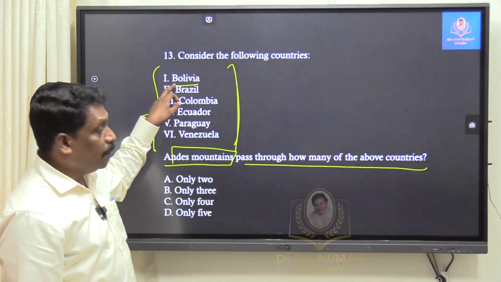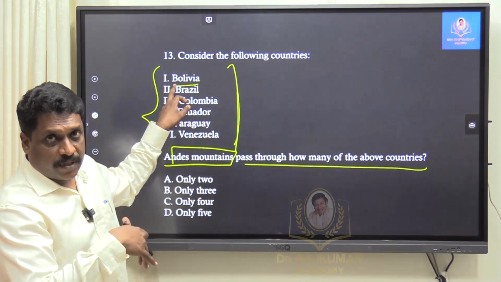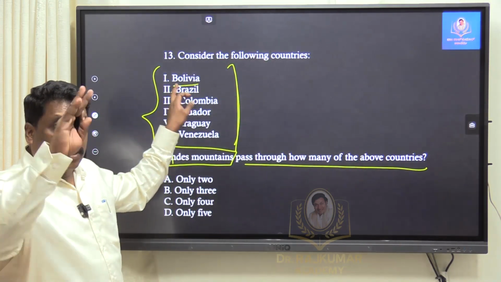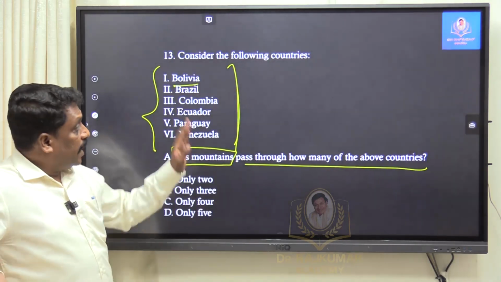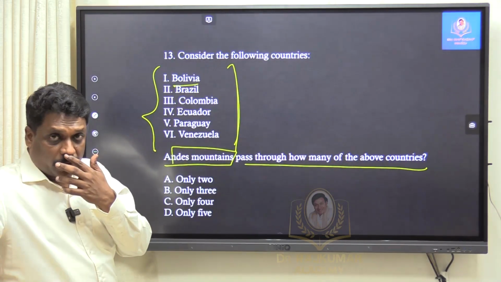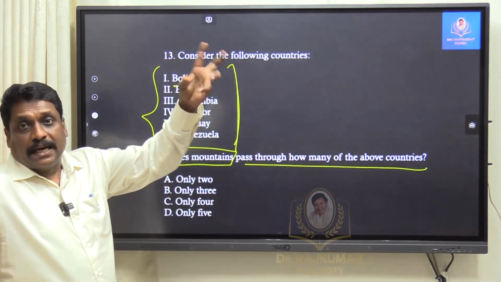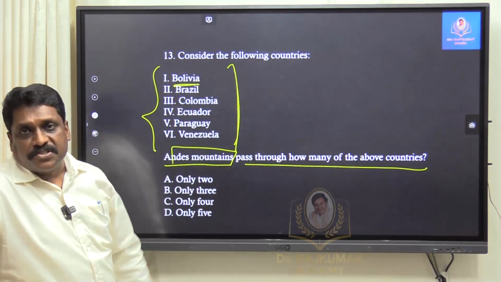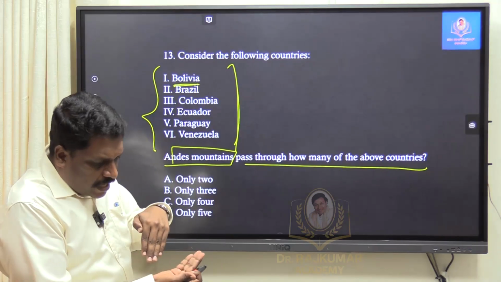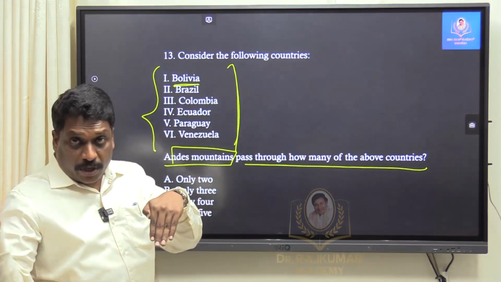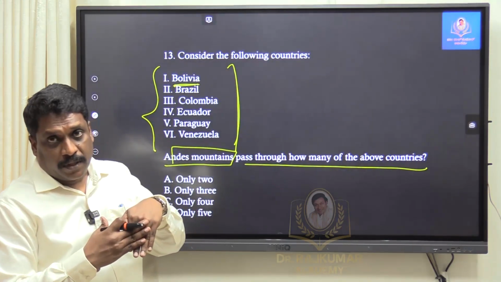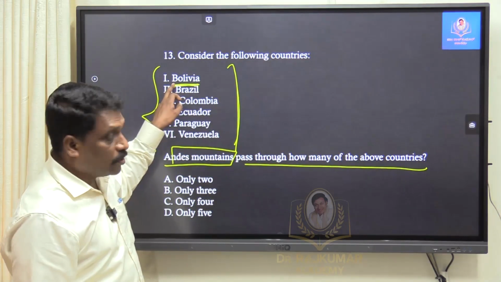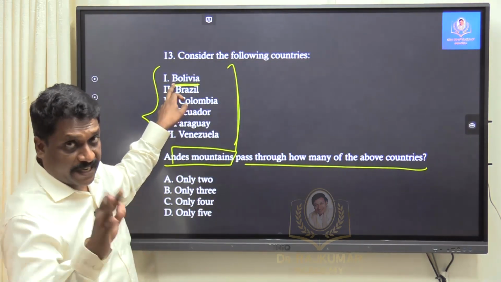Bolivia, almost central, but still on the western side. Right? Bolivia is still a very part of what? Andes mountain. And when I talk about the capital of Bolivia, La Paz, this is the highest capital in the entire world. Okay. And you have a very important lake called Titicaca. Right. Bolivia is very, very popular, and I know the fact that Andes runs there, right? But otherwise also Bolivia is largely in the western side. Though it does not have a coastline, Bolivia is a landlocked country. Paraguay is a landlocked country. But still I understand, since it is there in the western side, I will not eliminate it.